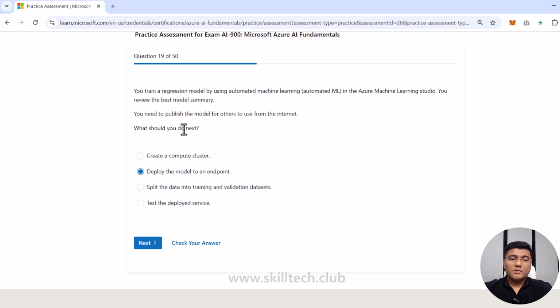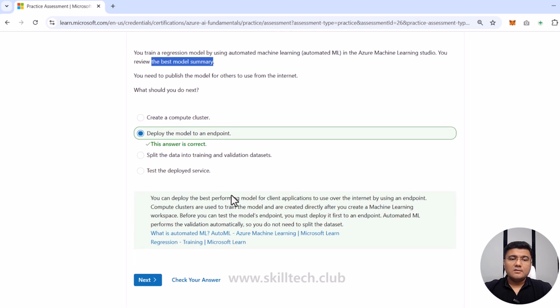What should you do next? Logically, this is a tricky question again. Now, when you want to do the next step, you can actually test the deployed service. That can be an option if you have already deployed it. But they are saying you need to publish the model for others. Now, you have reviewed the best model, which means that my model deployment is partially not done. It is just validated right now. So I'm going to choose this one, deploy the model to the endpoint so that everyone can use it. And this is the right answer.